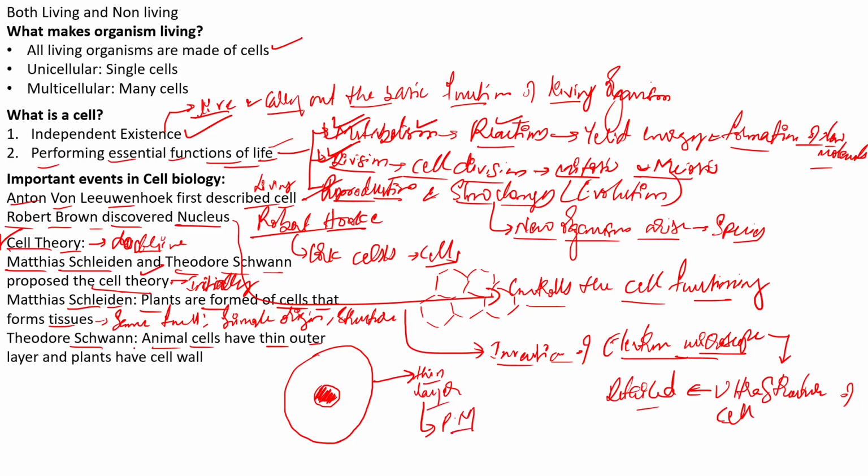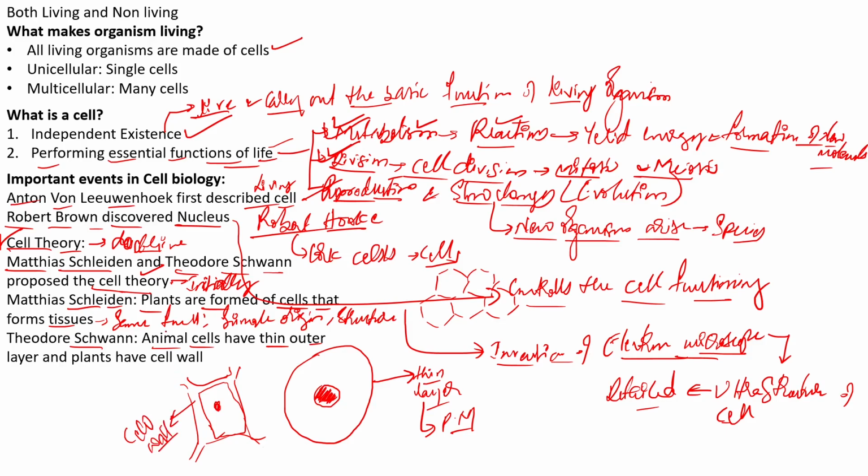Now, Schwann also considered plant cells. He wanted to know what the difference is between plant cells and animal cells. He interestingly found that even plant cells have an extra structure, which is more rigid, and this rigidity is involved in conferring shape and structure to the plant cells. This rigid structure is called the cell wall.